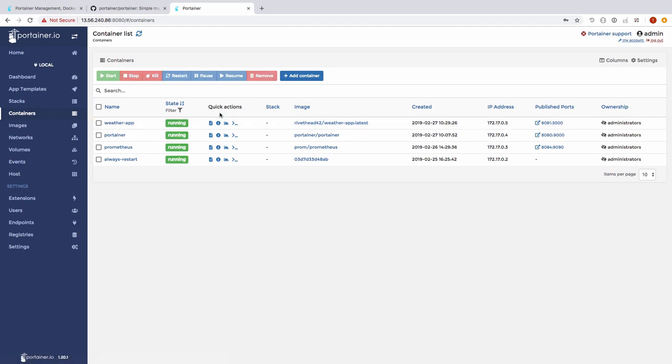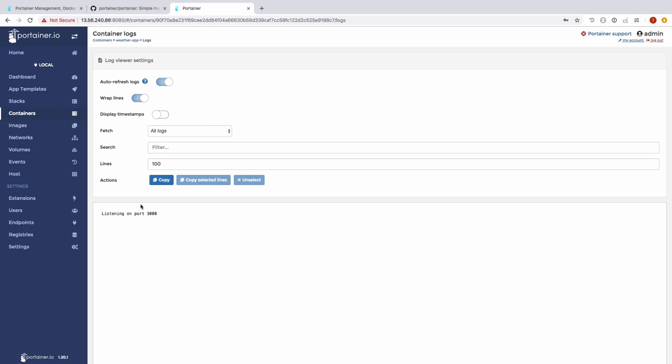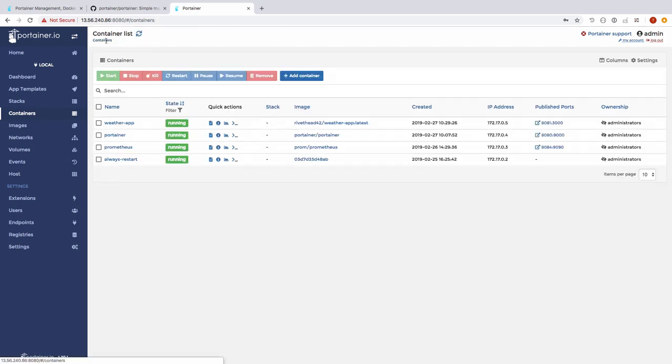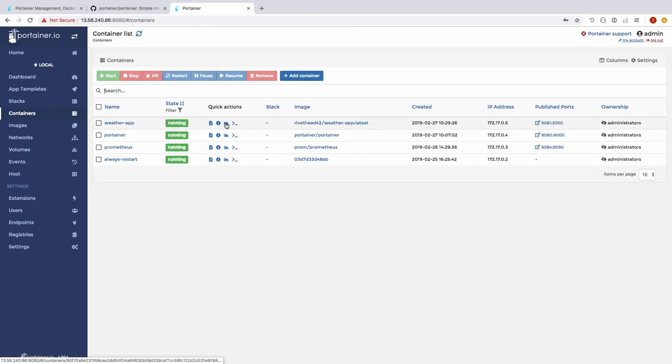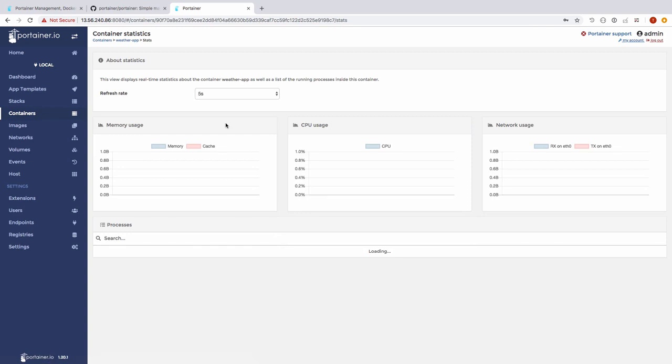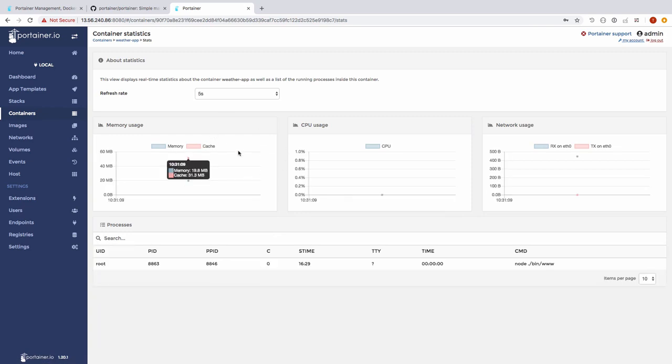And I have a bunch of quick actions here. I can go and check out the logs. We can see that the container is listening on port 3000. I can go and inspect my container, and this will be exactly like executing a Docker container inspect. I can also get stats on my container. And again, this is the real-time stats. Right now, there's really not a whole lot going on.